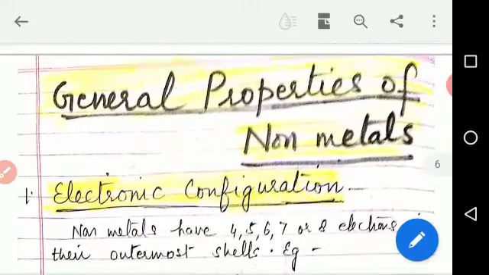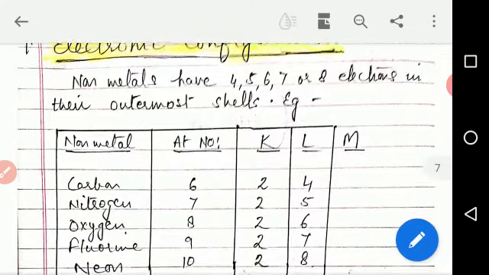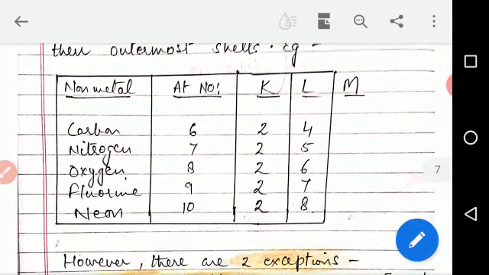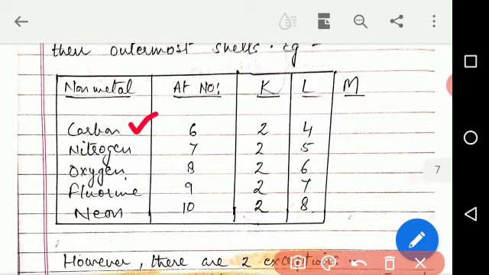Now general properties of non-metals. First is electronic configuration, that means the distribution of electrons in various shells. Non-metals have 4, 5, 6, 7 or 8 electrons in their outermost shell. For example, carbon, atomic number 6, configuration is 2, 4. Nitrogen, atomic number 7, configuration is 2, 5.